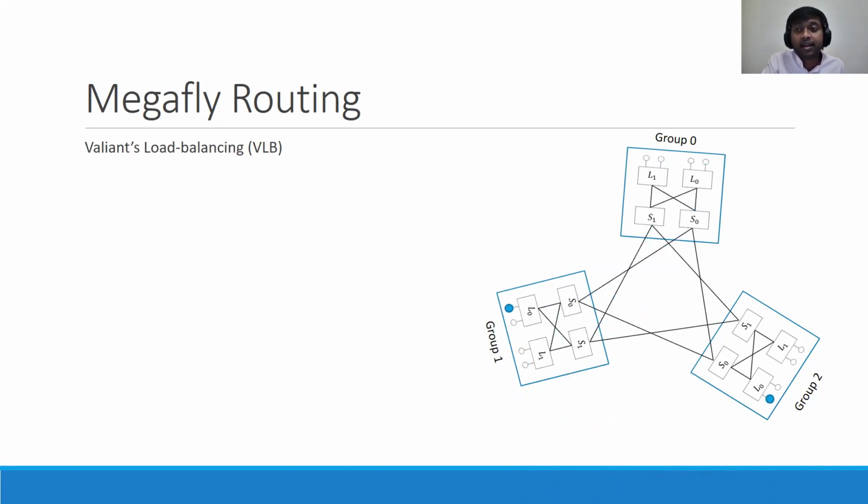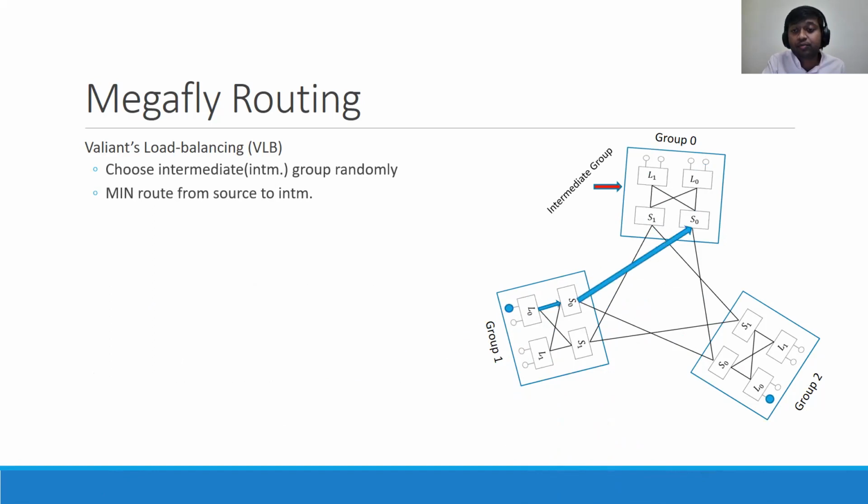So to overcome the problem of congestion-prone traffic, we can use Valiant Load Balancing routing, VLB routing. Here in VLB routing, we first randomly select an intermediate group. Then the packet is routed minimally from the source group to the intermediate group. After that, again, the packet is routed minimally from the intermediate group to the destination group.